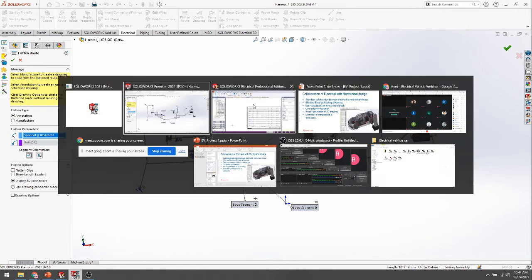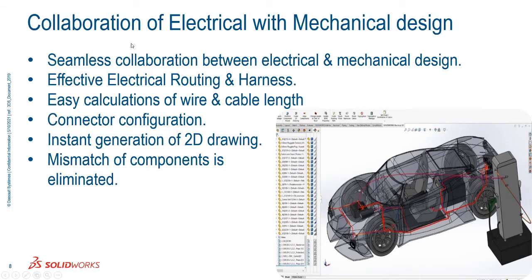Okay, it will take some more time. Okay, so collaborating our electrical model, effectively we can route our harnessing and the wiring. We can easily calculate our wire and cable length according to the routing and harnessing I have done. And as a physical wire, it's done.